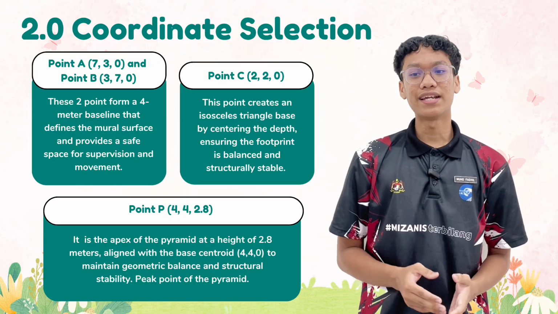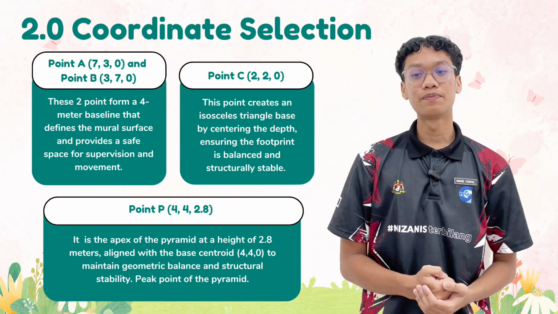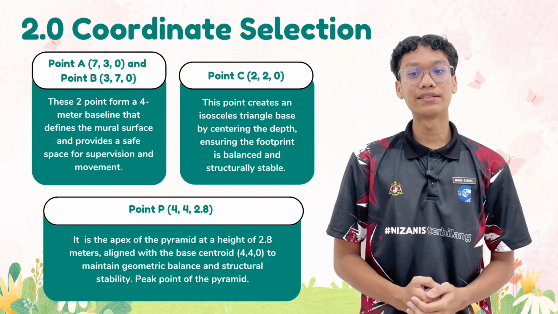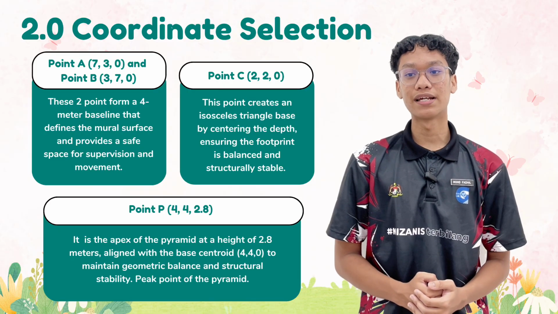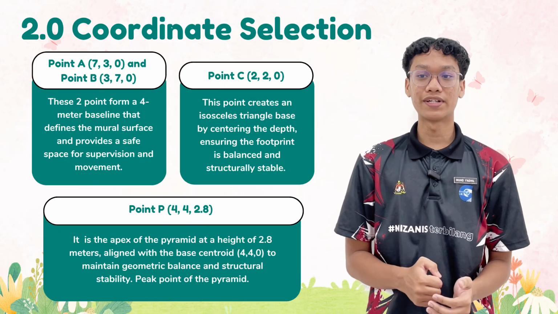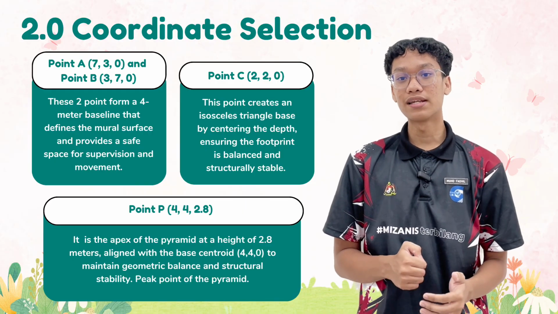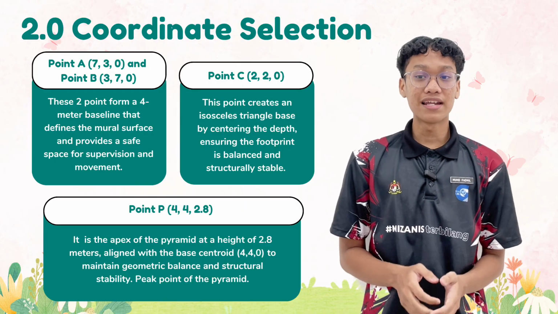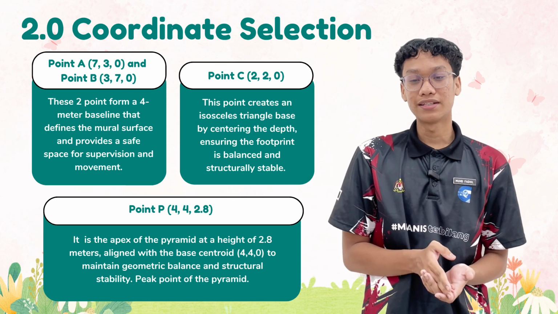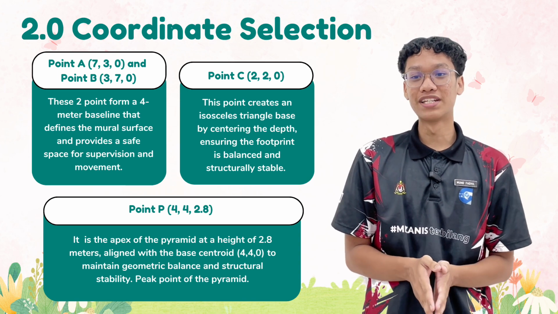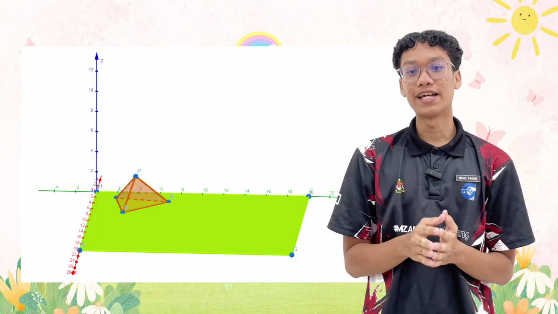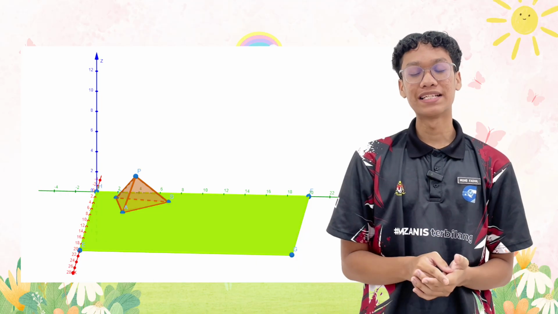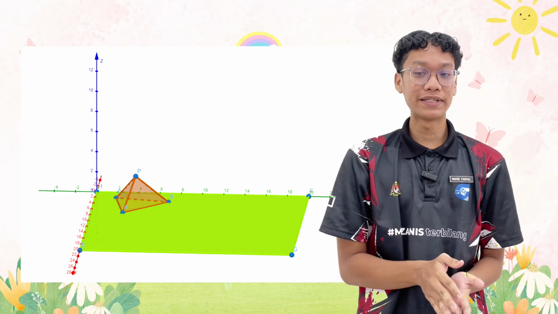With the 3 points A, B, and C, we now have a triangle base called triangle ABC. This triangle acts as the foundation of the tetrahedron structure. Using a triangular base is very important in structural design because triangles are naturally stable shapes. Unlike squares or rectangles, triangles cannot easily deform without changing the length of their sides. Now we move to point P, which is the apex or the top of the pyramid. Point P has the coordinate 442.8. The value 2.8 on the z-axis represents the height of the pyramid above the ground plane.